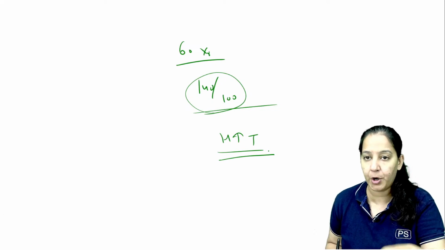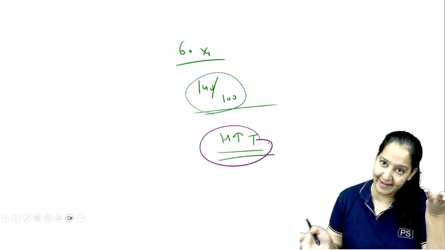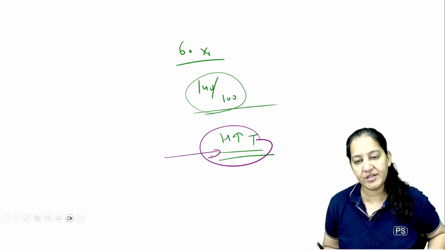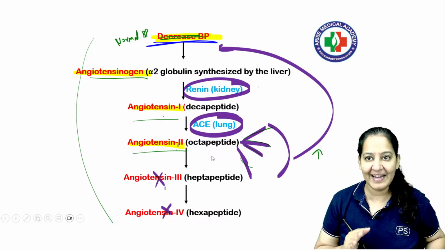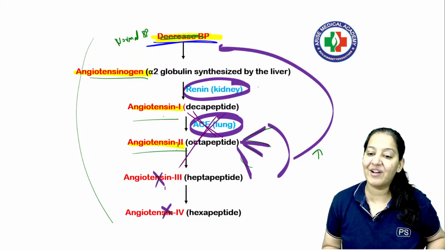I want to treat it. Being a doctor, what drug should I give? So why did the hypertension happen? If I understand the mechanism of hypertension, I can treat it. Hypertension is due to activation of the system. So if I inhibit the system at any level, the hypertension will be treated. So ACE inhibitor. I am giving the drug ACE inhibitor.